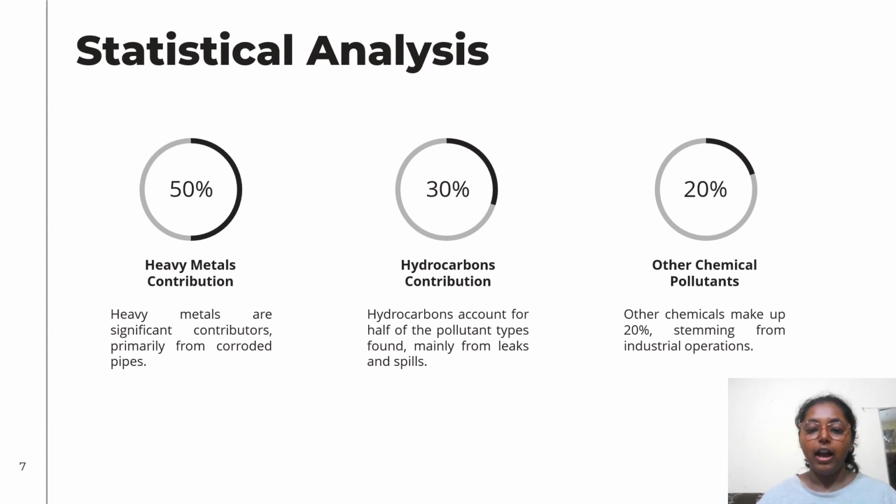Hydrocarbons contribution. Hydrocarbons account for half of the pollutant types found, mainly from leaks and spills. Hydrocarbons, primarily derived from petroleum products in pipelines, are a major pollutant that can have severe environmental consequences. When hydrocarbons leak, they can spread through the soil and reach groundwater, contaminating these resources and impacting ecosystems. Hydrocarbons in soil can inhibit plant growth, disrupt soil microbes, and reduce biodiversity by making the soil environment toxic for